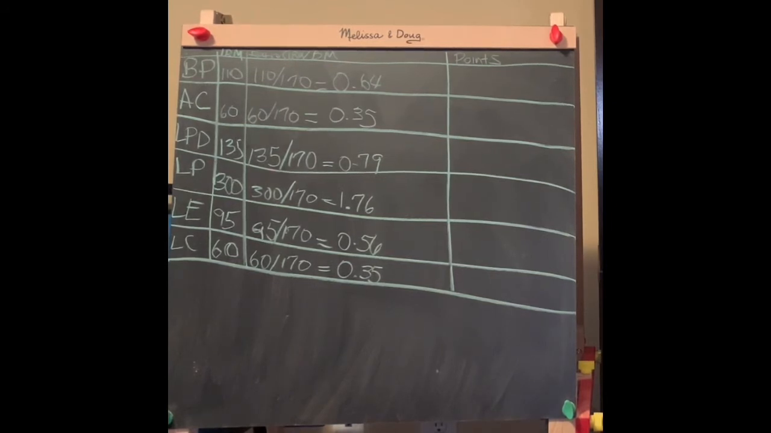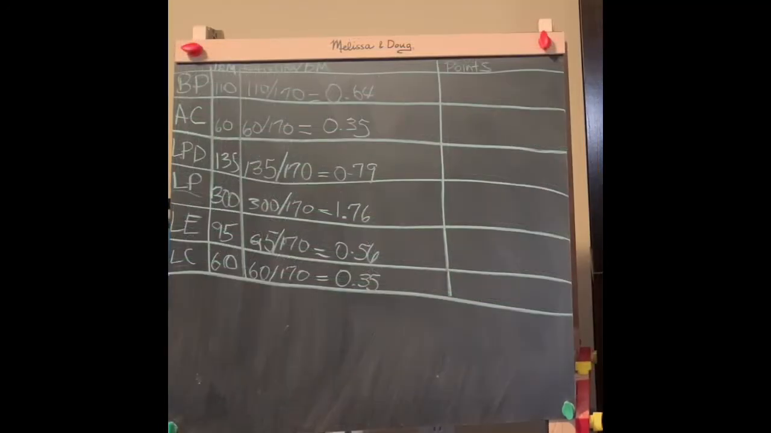So bench press, arm curl, lat pull down. And I used abbreviations here so that I wouldn't have to write it all out. Leg press, leg extension, leg curl. All right, so those are the ratios for number 1. I'm hoping that with this case study, you also have your case study out and are following along, as well as your textbook.